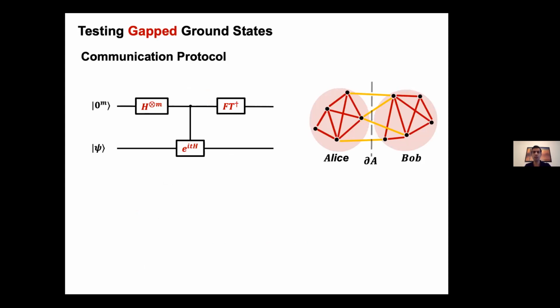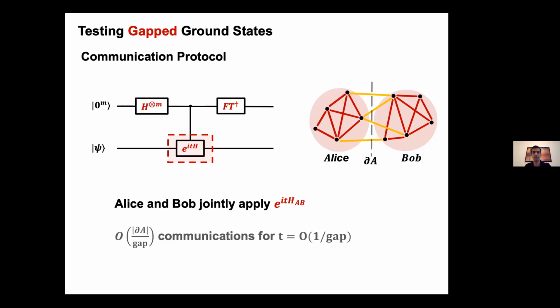What we want is to turn this algorithm into a communication protocol. It turns out Alice and Bob can always share the ancillary registers. The real challenge for them is to jointly perform this Hamiltonian simulation operator, e^{iHt}. This is what determines the communication cost of the whole protocol. I'll tell you soon that there is a non-trivial protocol that they can perform to achieve a Hamiltonian simulation for t up to order 1/gap using a communication cost that scales with the size of the boundary over gap.